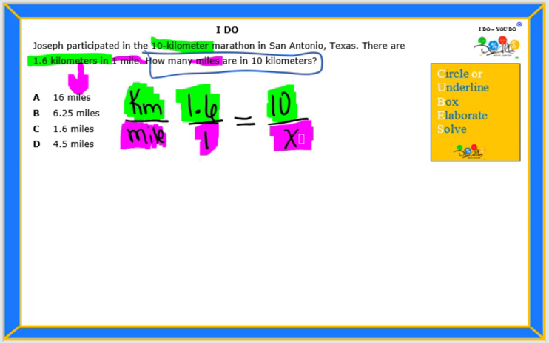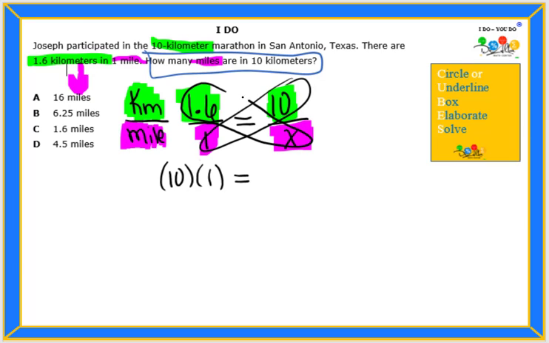Okay, so now we can solve by using our cross products. So 10 times 1 will be equivalent to 1.6 times X. So this looks like an equation, and we are trying to isolate the X because we want to know what X is equal to.